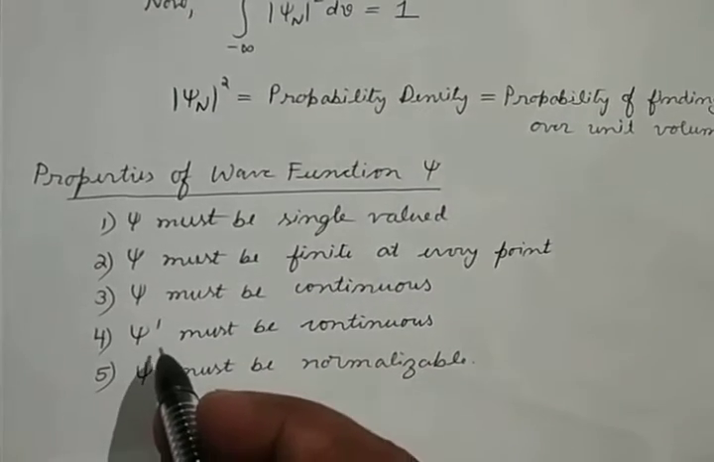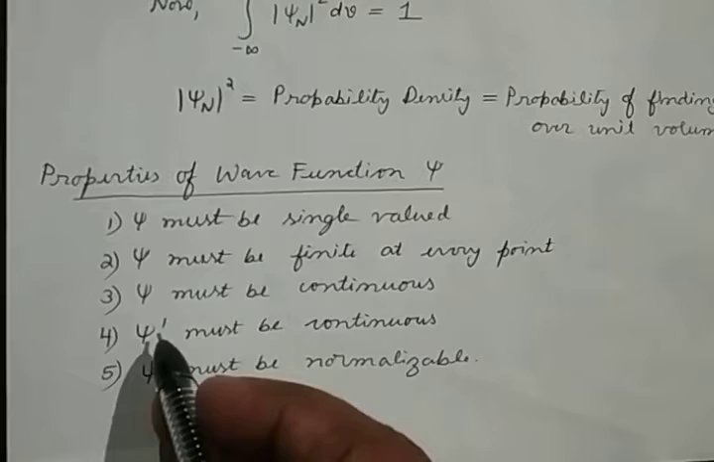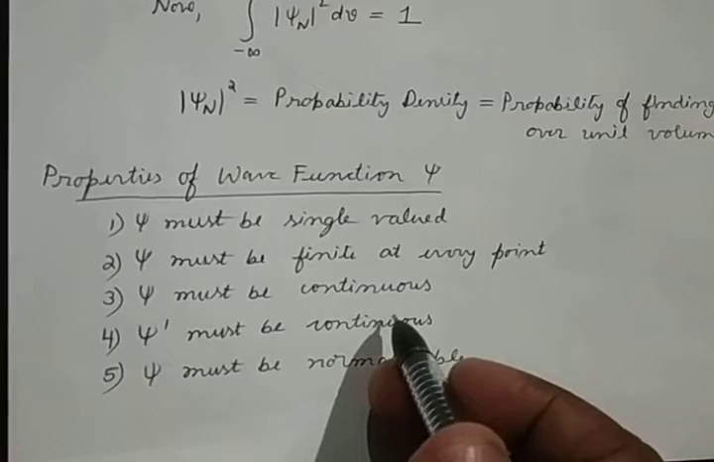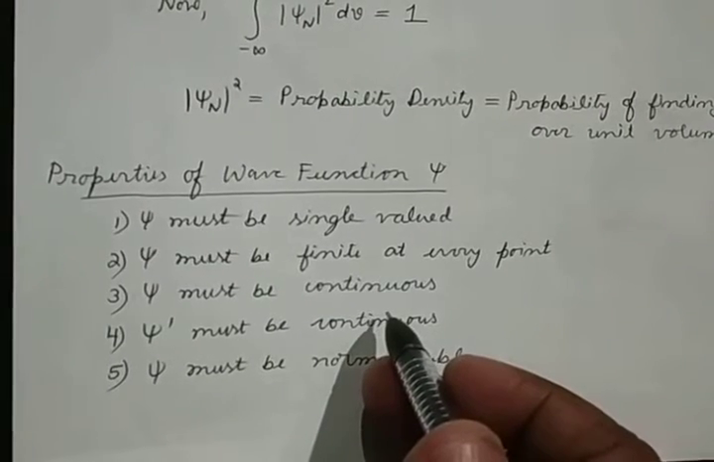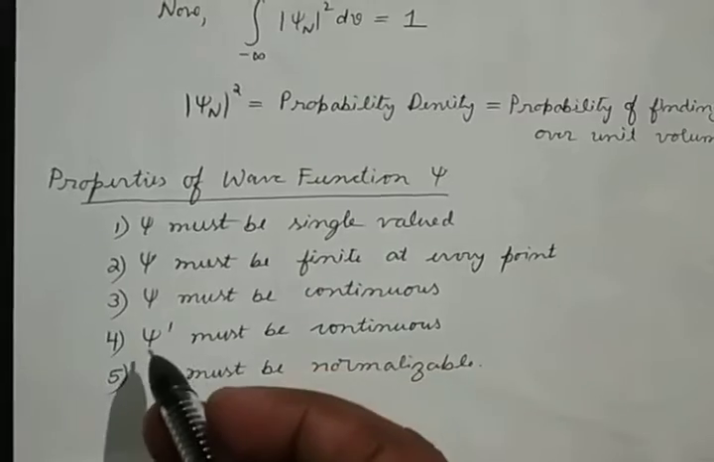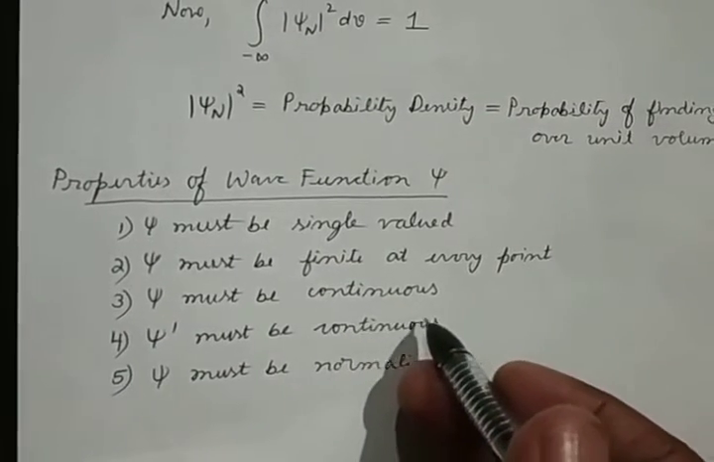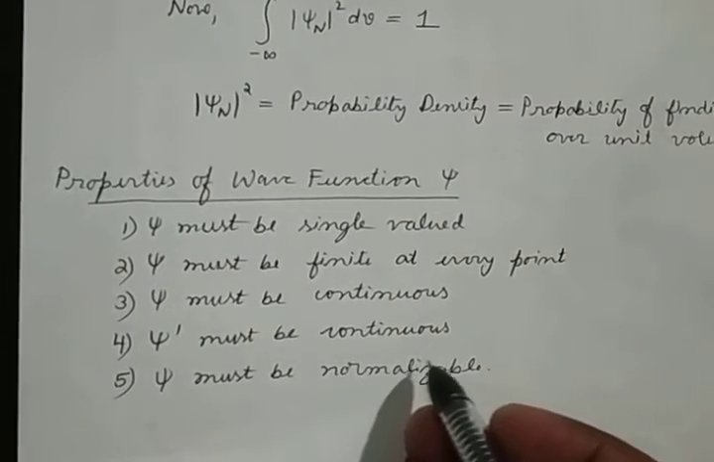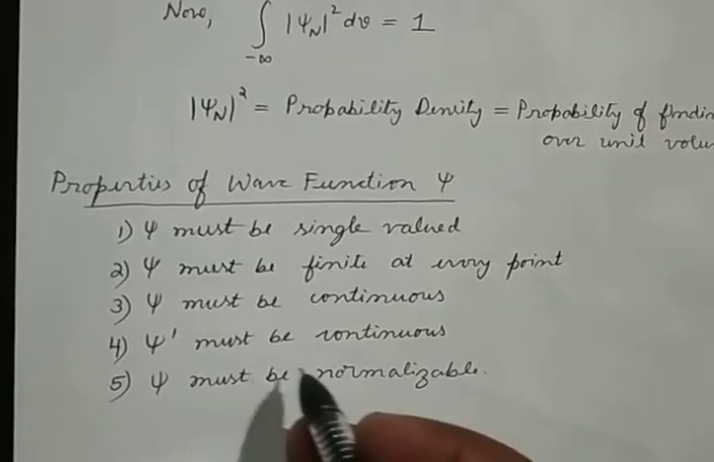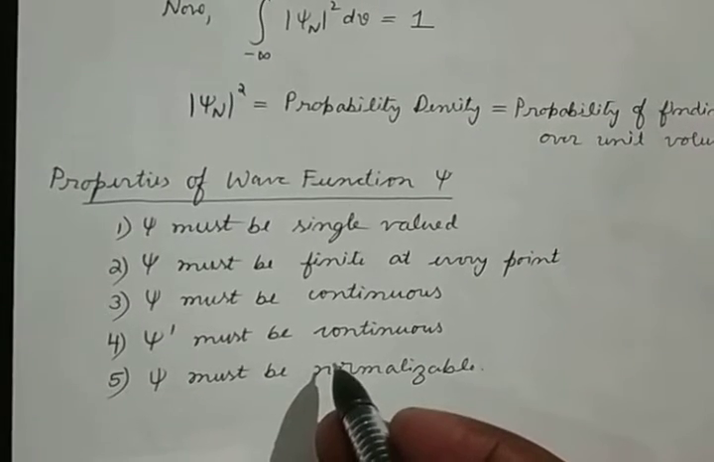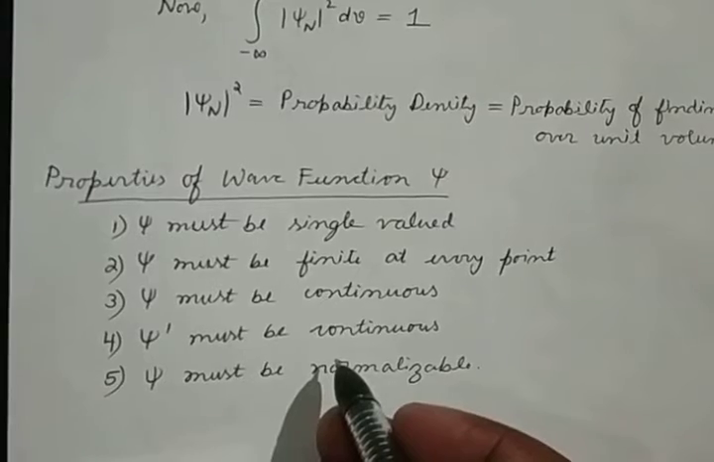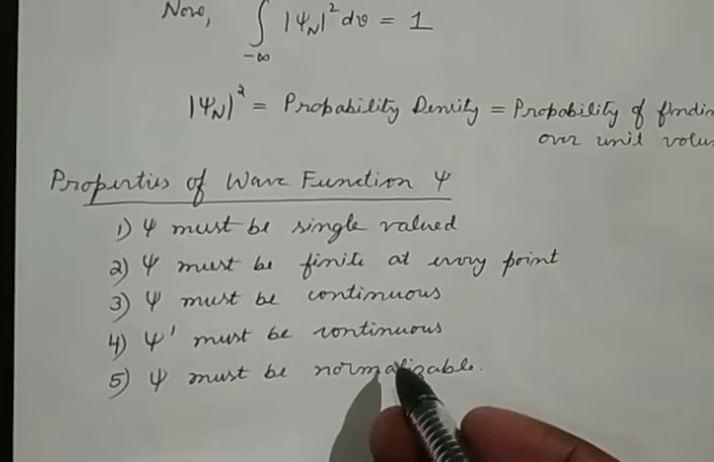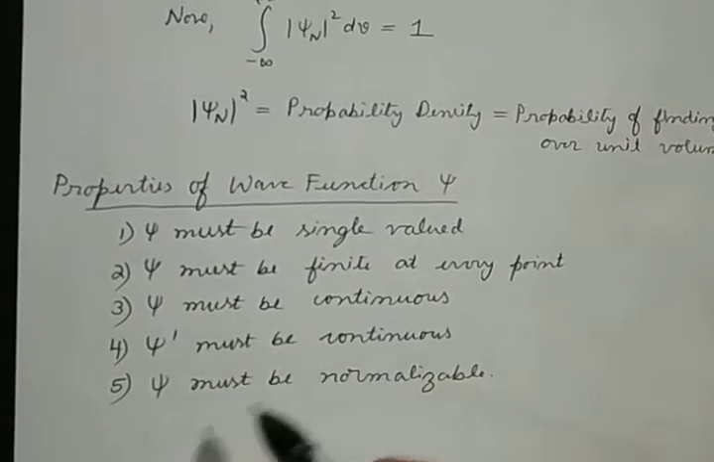Another property is that psi dash, the first derivative of the wave function, must also be continuous. This is again because we have to go for the second derivative of the wave function in the differential equation. Therefore the first derivative must also be a continuous function. Then finally the wave function psi must be normalizable. It must be normalized, and you should be able to get the exact value of the probability density from the wave function. Therefore the given function must be normalizable. So these are the properties the wave function must satisfy.